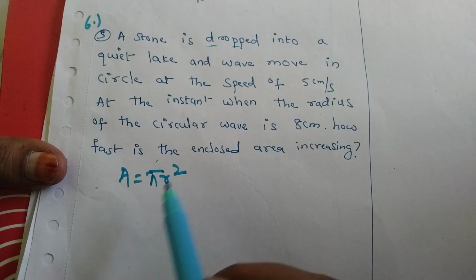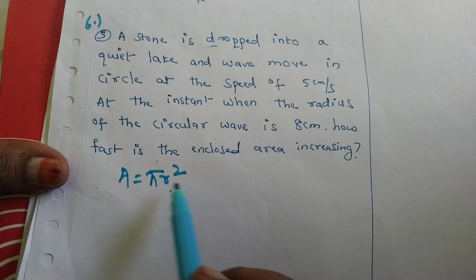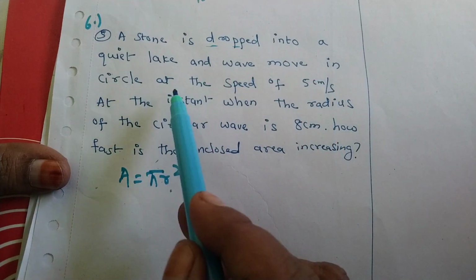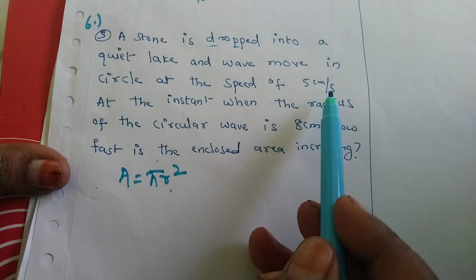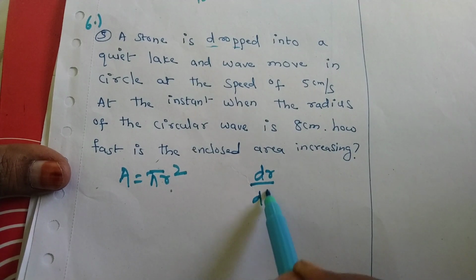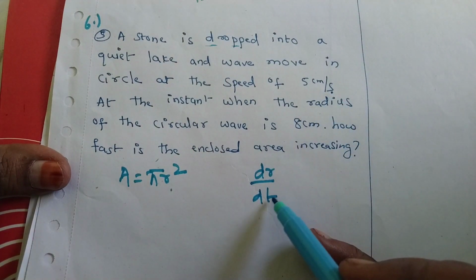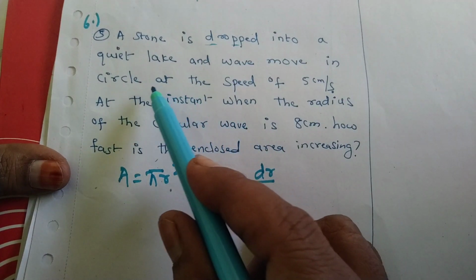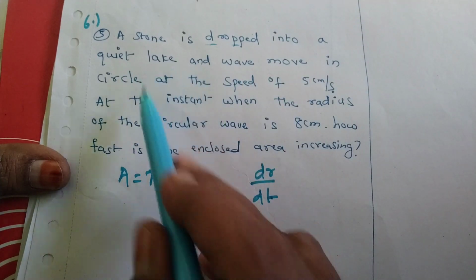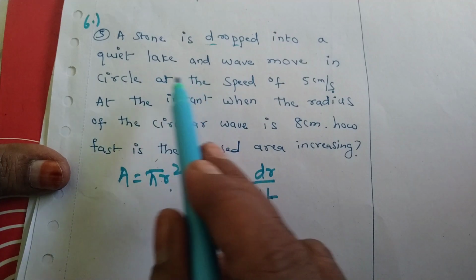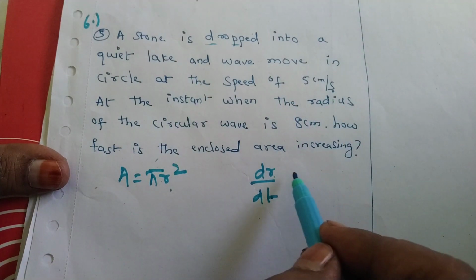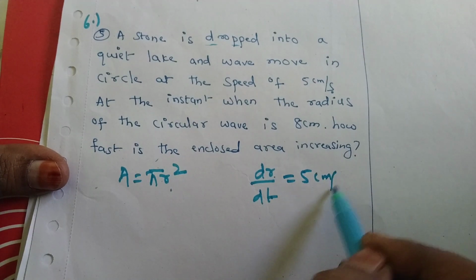Let A be the area and r be the radius. A equal to pi r square. It is given the wave moves in a circle at the speed of 5 centimeter per second. That means radius with respect to time, t, we have to take. Wave moves means its radius is changing, dr by dt we have to take as 5 centimeter per second.